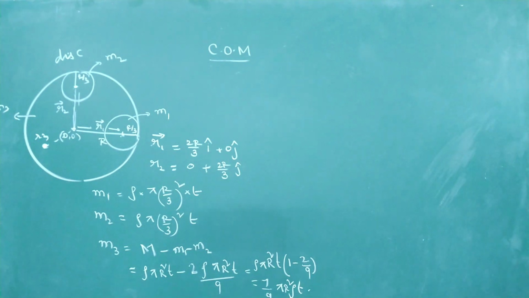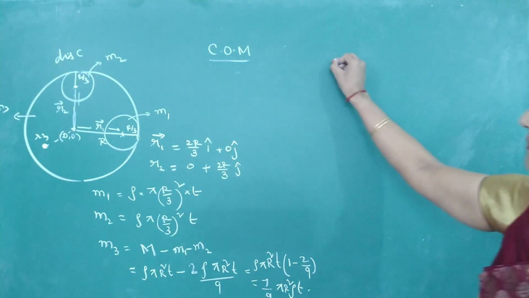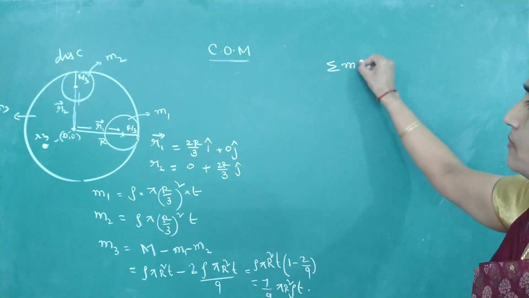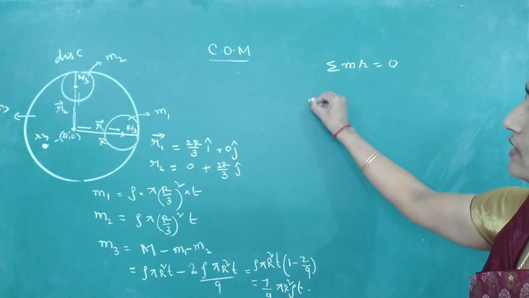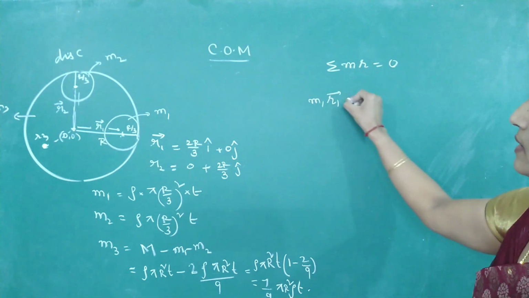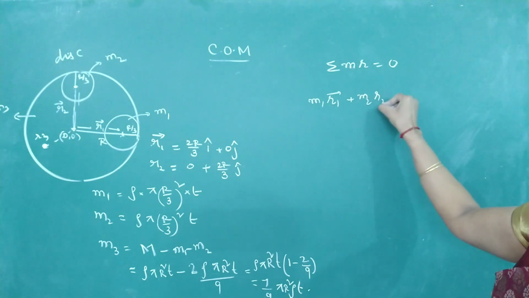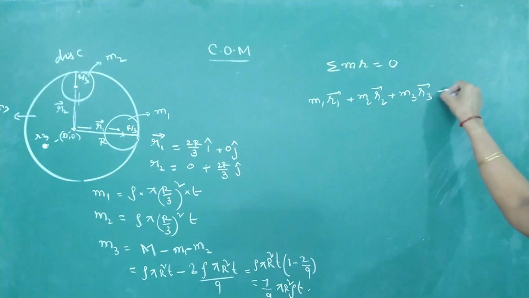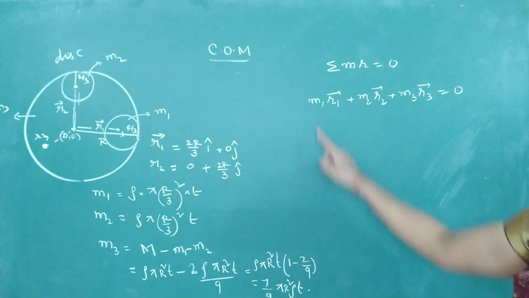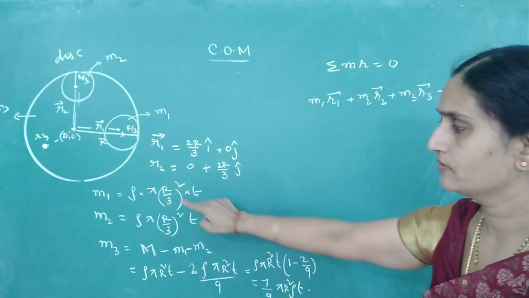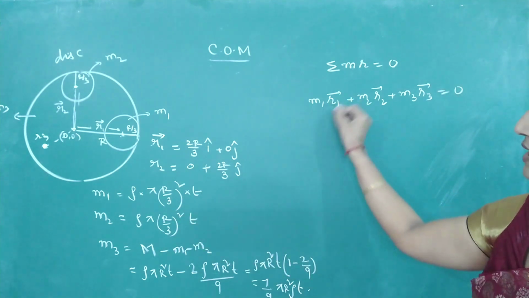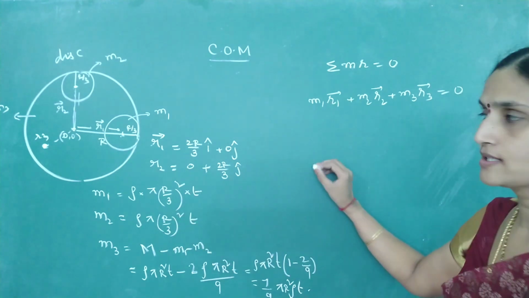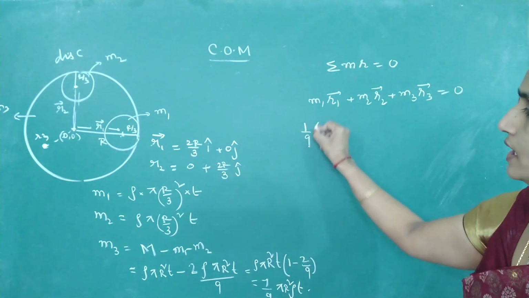So take the moments of mass: sigma m r equal to 0. m1 r1 plus m2 r2 plus m3 r3 should be 0. For m1, I will only take the fraction 1 by 9, because anyway that rho pi r square t gets cancelled. So 1 by 9 into r1.